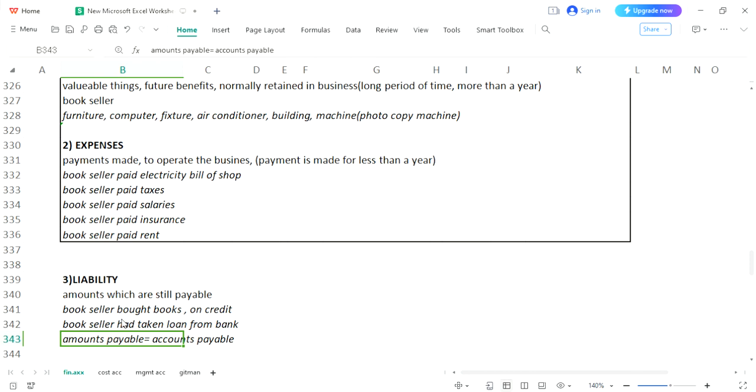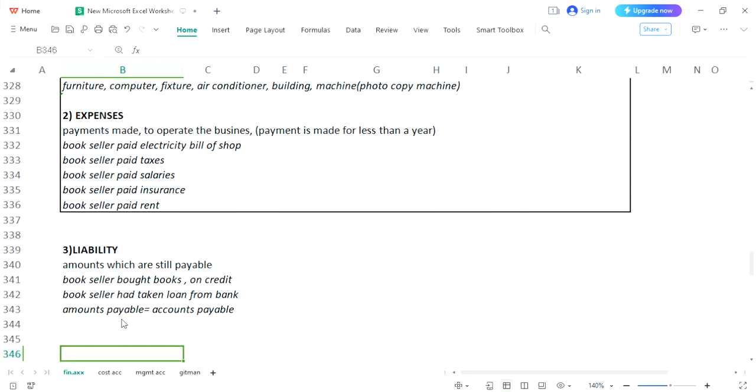Hopefully you have understood the concept of liability. Liabilities are amounts which are still payable, and the example we have taken is when you have taken a loan from a bank. That loan is still payable; you are responsible to pay this amount in future. That sort of amount which is a burden upon you to be paid in future is called liability, and we have seen examples. Okay, this is our third pillar of accounting we have discussed.